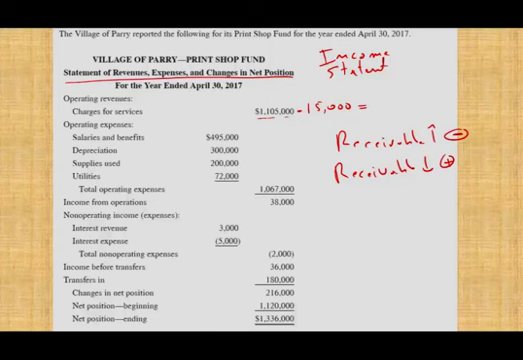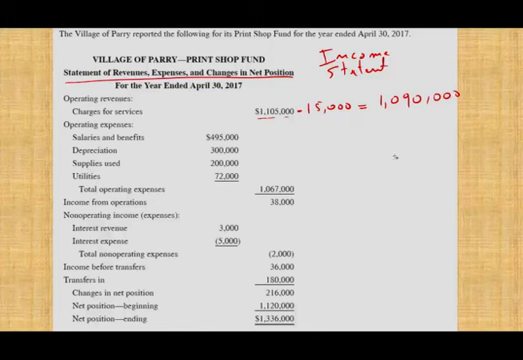Therefore, cash flow from operating activities equals $1,090,000. What we just did was convert the charges for services to cash flow from operating activities. Because receivable went up, we deduct the amount. If the receivable went down, we would have added the amount. Receivable going down means our customers and other funds paid us the cash, therefore we should add the cash to the revenue. Okay, so we're done with this.